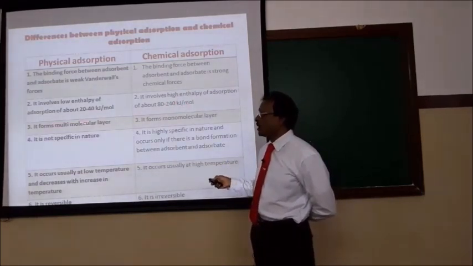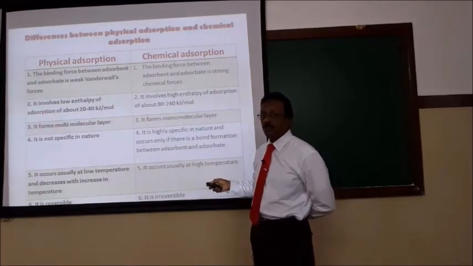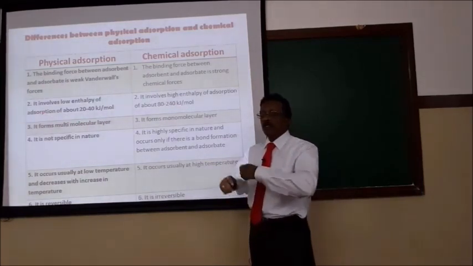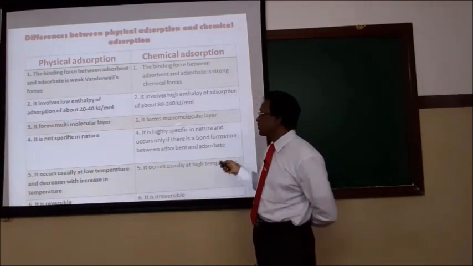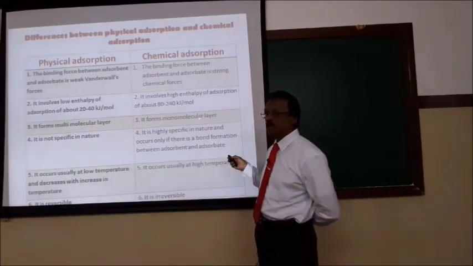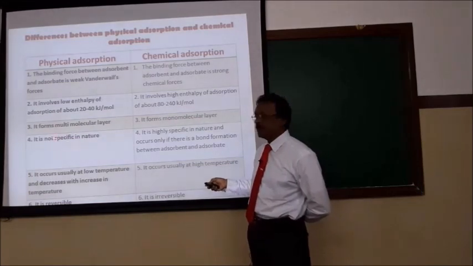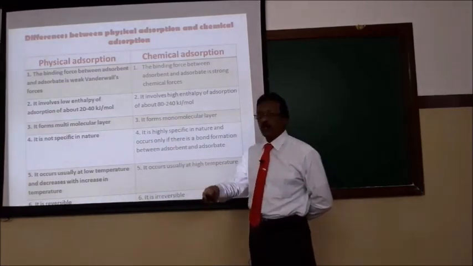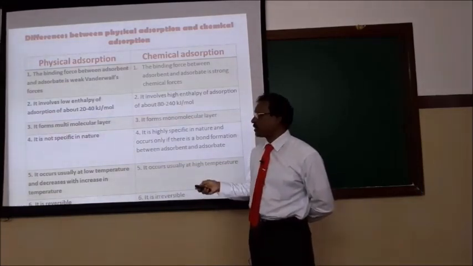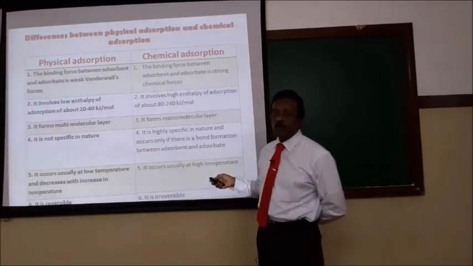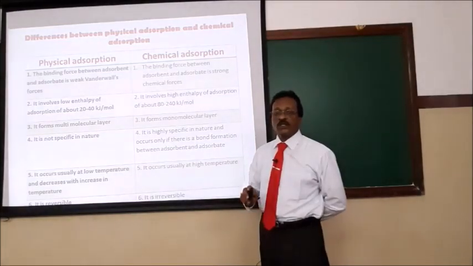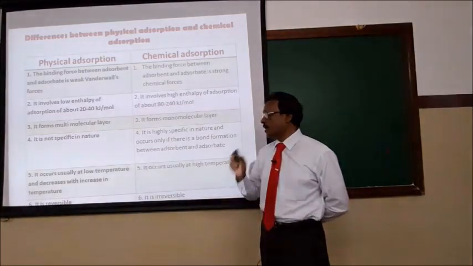Physical adsorption forms a multi-molecular layer. It is not specific in nature. Any molecule can accumulate on another molecule, in the form of multi-molecular layers. Since chemical bonds are formed, chemisorption involves only the formation of a monomolecular layer. Chemisorption is highly specific. It is possible only if there is a chemical bond formation between the adsorbent and the adsorbate.